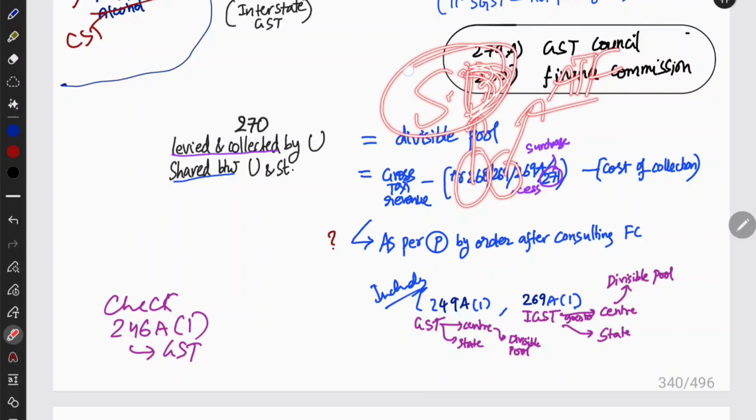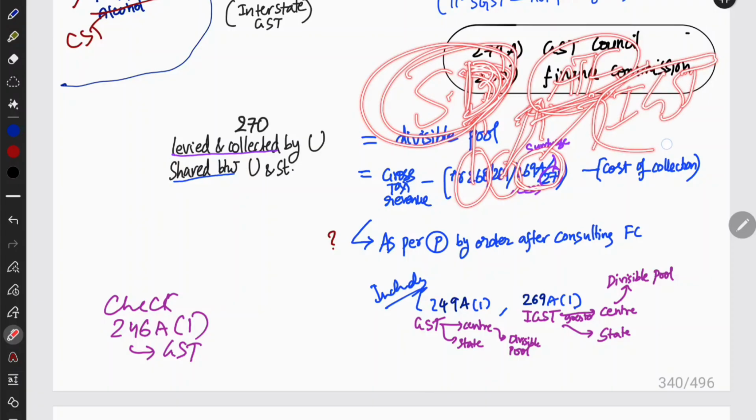So stamp duty, right? Levied by the union, collected and appropriated to the state. That is stamp duty. And 269 is levied and collected by the union, but assigned to the states. That is 269, aviation turbine fuel and other fuels. Okay. And 269A. What is 269A? It is IGST. So the states will get some share, right?